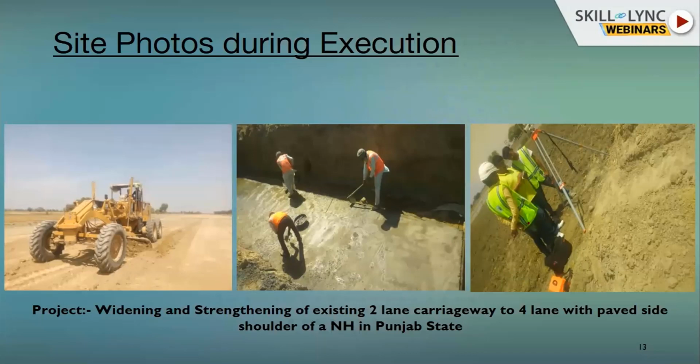I clicked these photos myself, from one of my previous projects in Punjab state. This is the grader grading the earthwork. A 2-lane road is being widened to a 4-lane road.